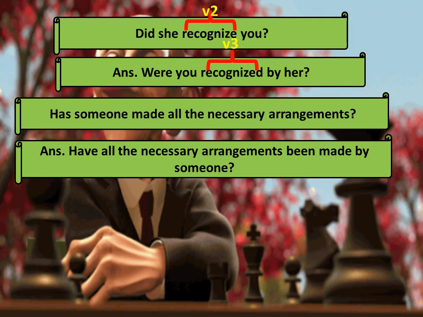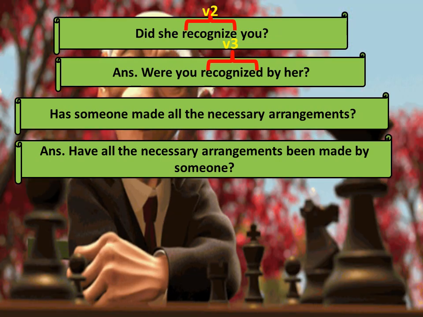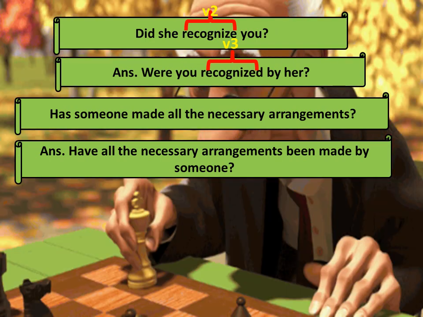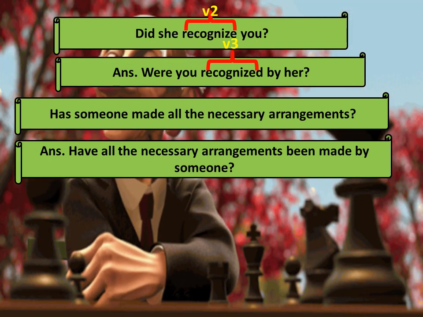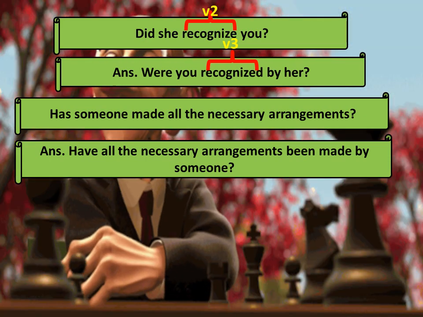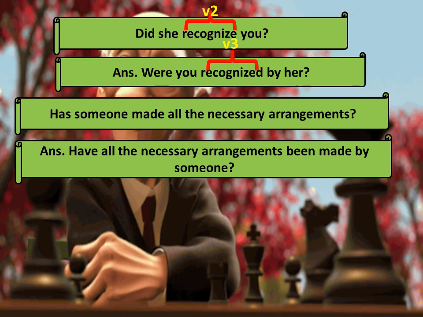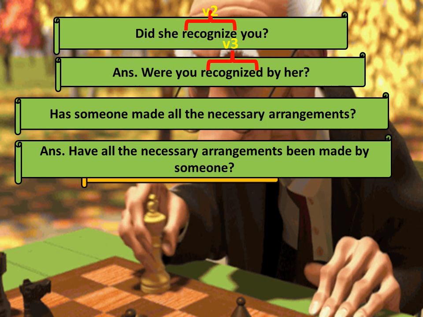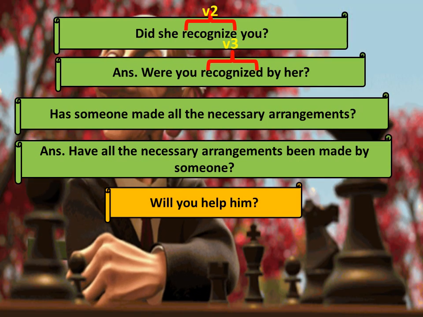So here arrangements is plural. So instead of has we will use have because have is plural. So now: have all the necessary arrangements been. Now why been? Because remember in the previous slide I was telling you that V1 converts to is am are, V2 converts to was were, V3 converts to been.